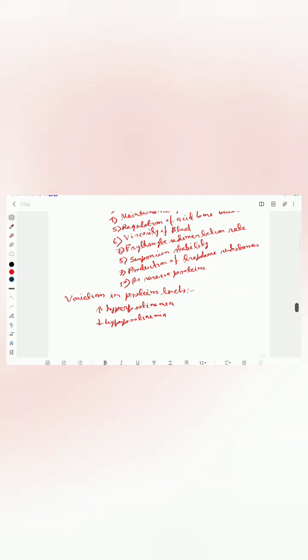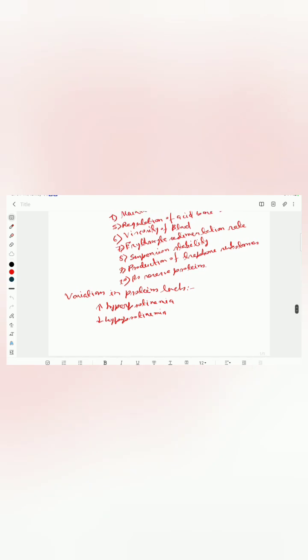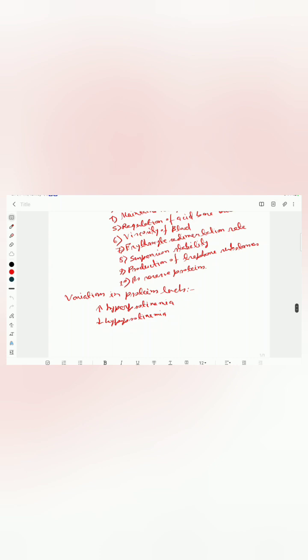Suspension stability: the blood cells remain suspended in the blood during circulation, and this is due to the presence of fibrinogen and globulins. Trephone substances are responsible for the nourishment of tissues in culture, and these substances are produced from leukocytes, which are produced from the plasma proteins.